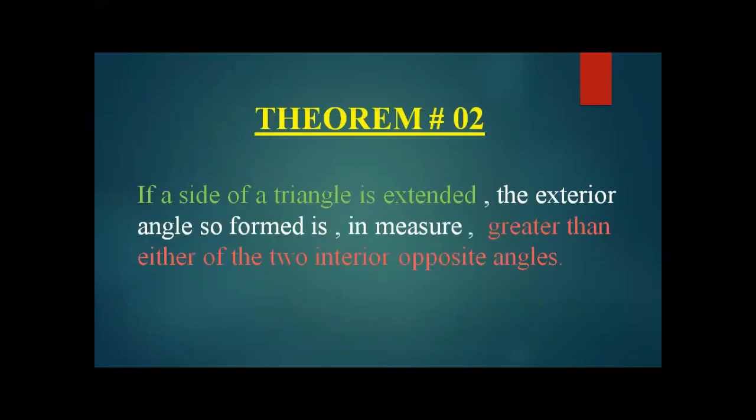Now moving towards theorem number 2. Theorem number 2 says that if a side of a triangle is extended, the exterior angle so formed is in measure greater than either of the two interior opposite angles. What does it mean? It means that there is a triangle, one side has been extended, and the angle which has been formed outside of the triangle is greater than its interior opposite angles.